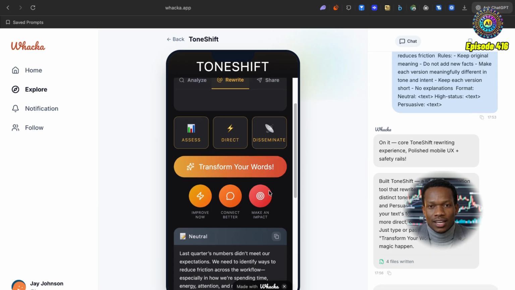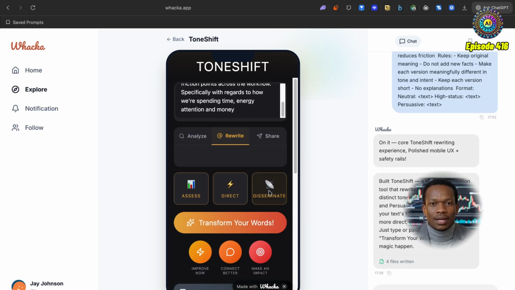Cool. So this is a really interesting app. Maybe there's actually something worth building out. In any case, I think this was a pretty cool experiment to show you how you can use Whacka AI to build these sort of little apps. Definitely give it a go if you think it would be useful for you.